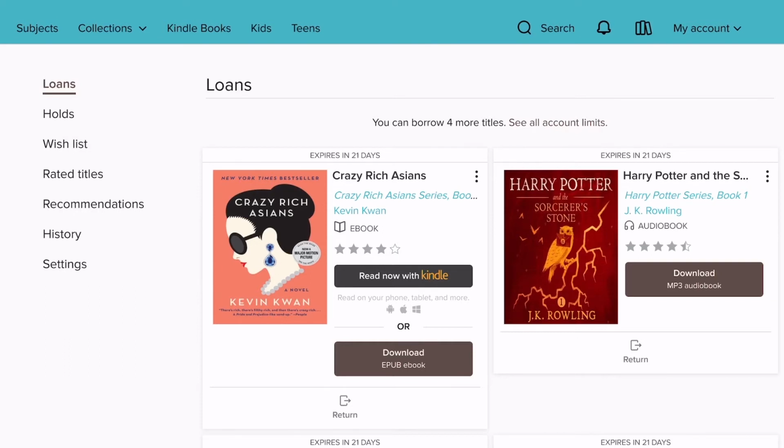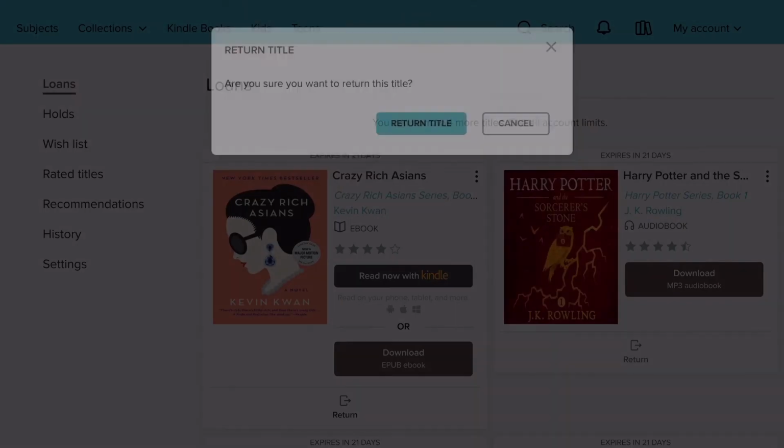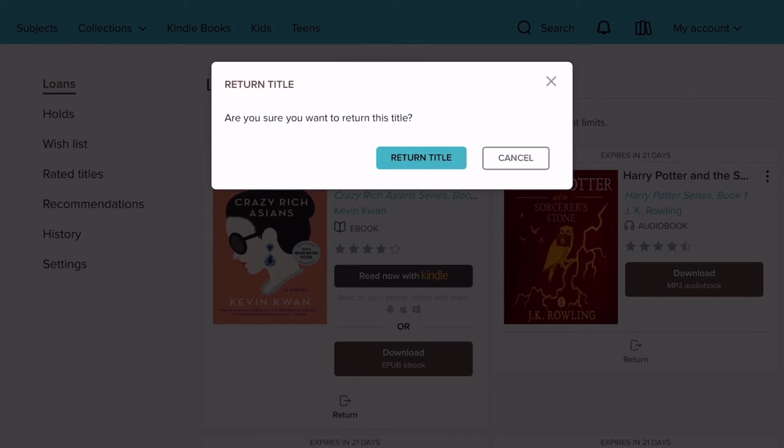If I do not want to keep this book on my loans, if I do want to return it, I can just tap this return button right here under the button for download EPUB ebook. I can tap return and say that I'd like to return this title.